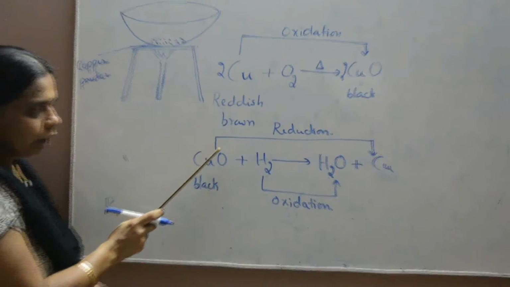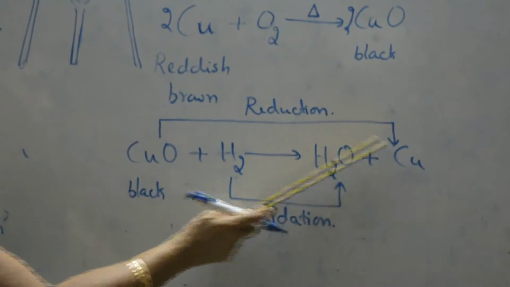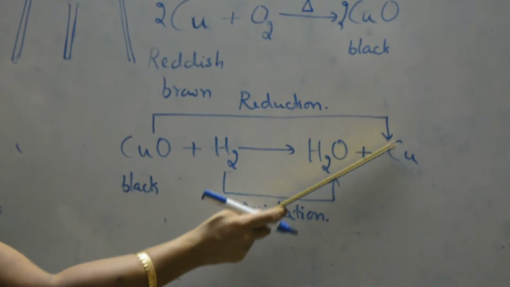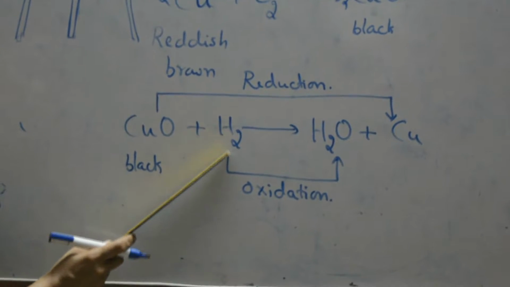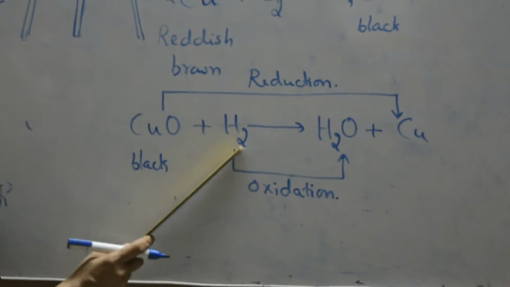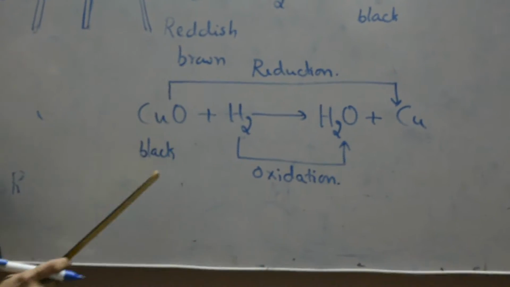This can be called an oxidation reaction. So identify now, in copper oxide, oxygen is removed from here. Copper oxide is reduced to copper. It is a reduction process. And in hydrogen, oxygen is added, so we can call it an oxidation. Hydrogen is oxidized to water.